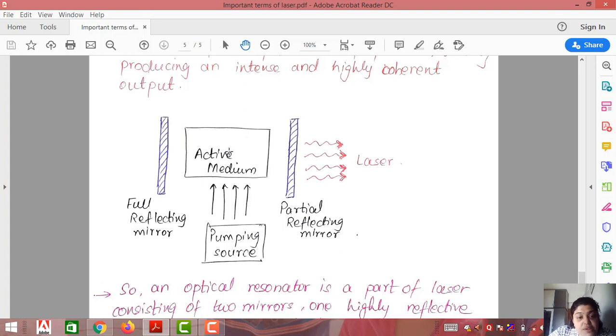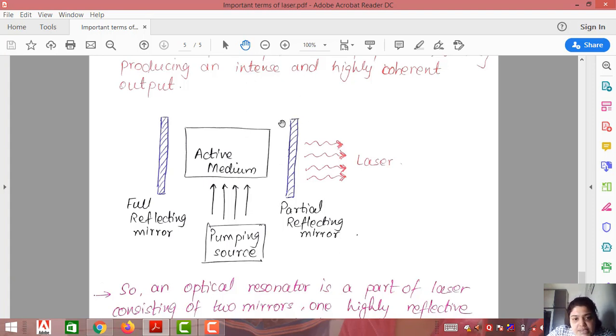So 2 photons will excite 2 more atoms. Now there are 4. Getting it? Now these 4 again, if they come back here and strike, they will again come back into the medium and release 4 more photons. So there will be a chain of atoms being excited in the active medium, which will increase the output.